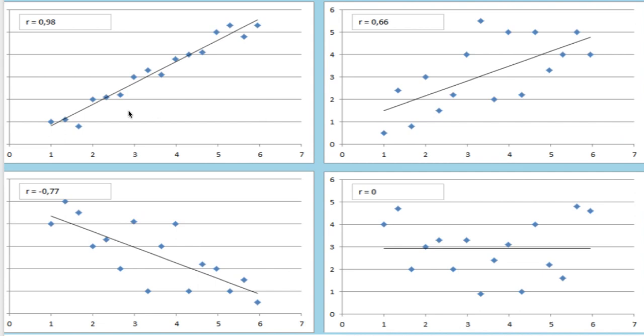Right, now you see here, this is a positive correlation. Here we have again positive, but the data is too scattered, which means it is a weak positive correlation. Here it is a negative correlation. Here we can say weak negative, because the data is too scattered and not close to the line. And here there is no relationship, because R is 0. Fine.